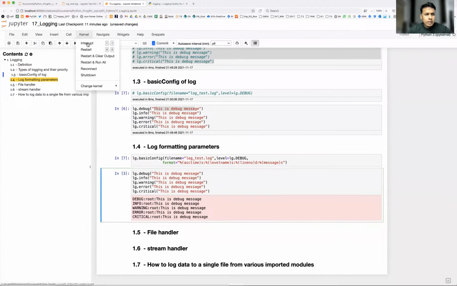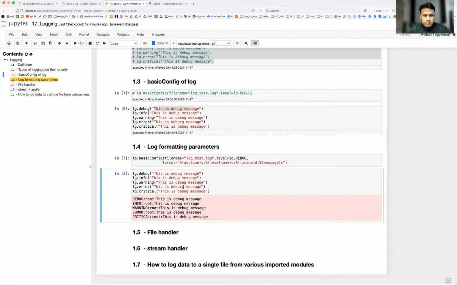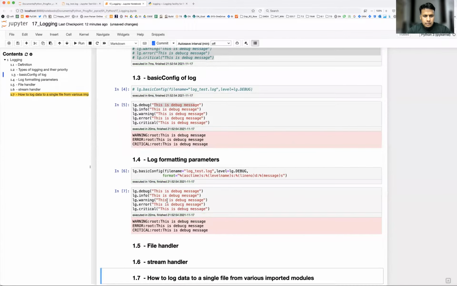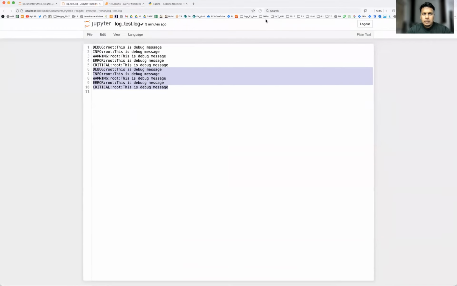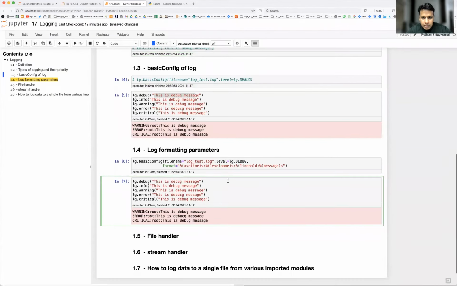Okay, so I'm going to run my code again. Okay, so let's refresh this. I think there is some issue. Let me find out what the issue is. Is it format or something else? Let me just quickly check.